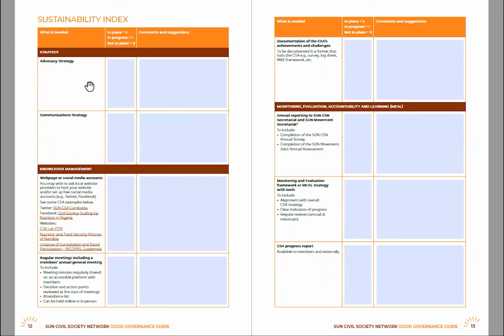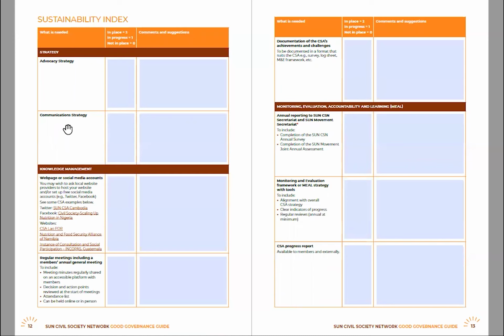The next checklist is the sustainability checklist. As you can see, some of these also have a red asterisk, but not all of them. So an advocacy strategy or a communication strategy are not mandatory for a civil society alliance. However, we would expect to see them within a sustainable civil society alliance. But some of them will have red asterisks next to them.